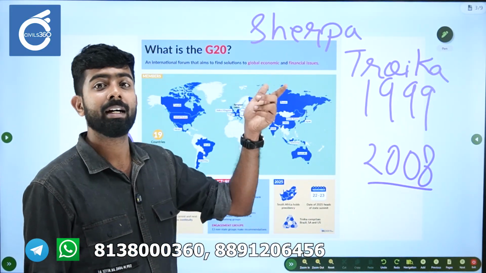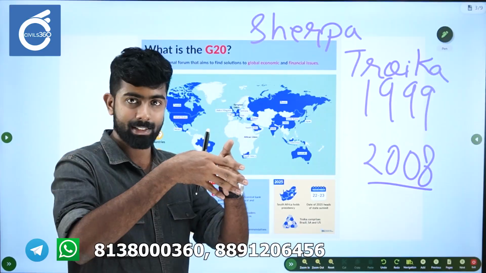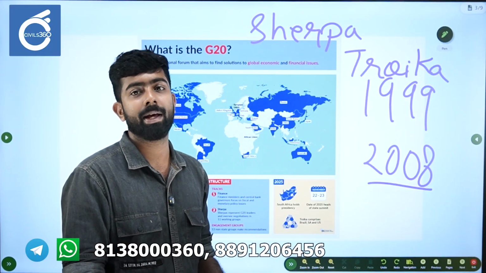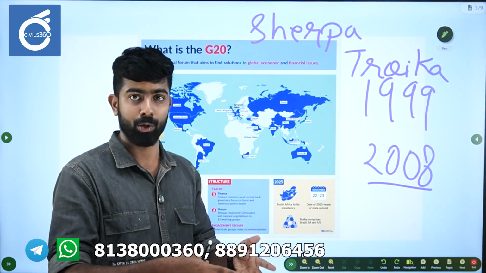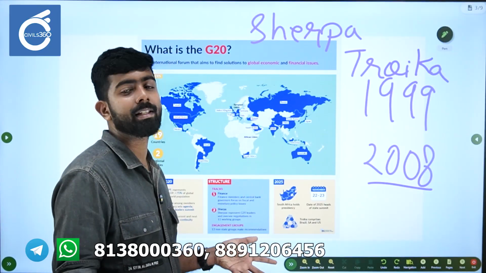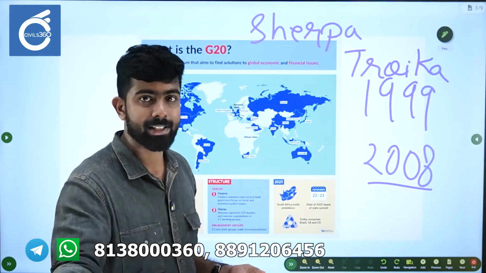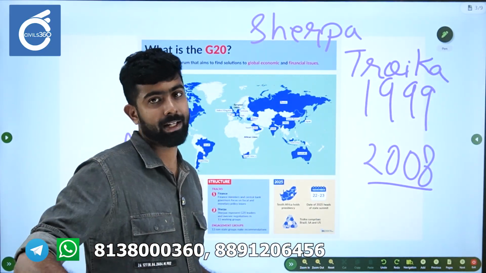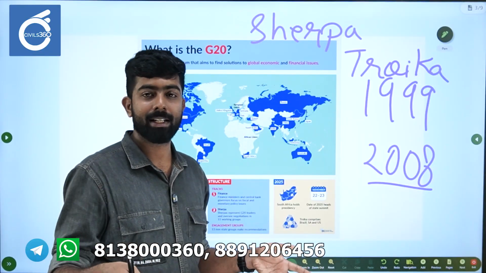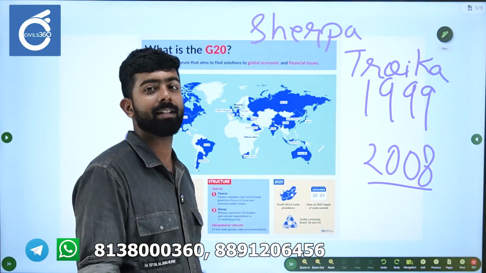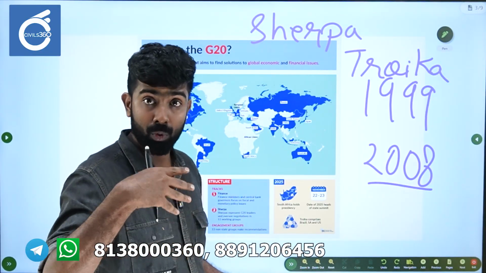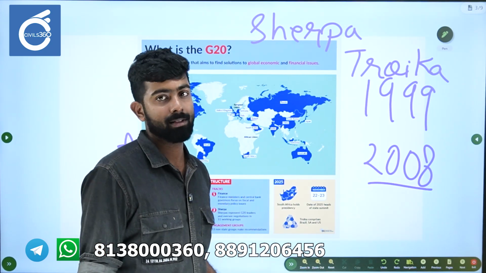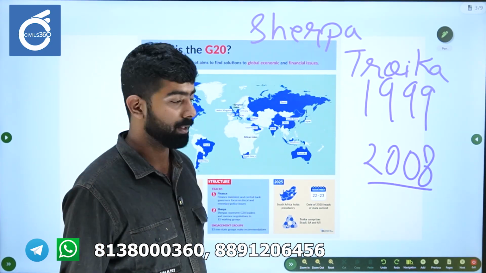Troika refers to a group of 3 countries: the present chairman or president of the G20 who hosts the summit, the previous year's president, and the next year's president. So it is the group of 3 countries that actually conducts the G20, who conducted the G20 summit and who is going to conduct the leaders summit. So please understand these terms.